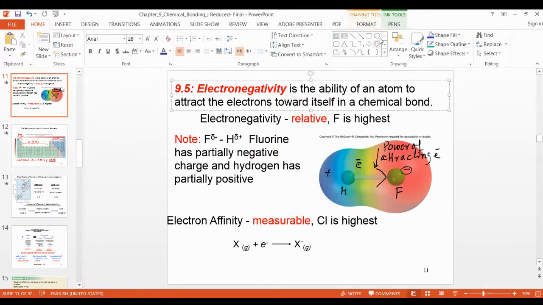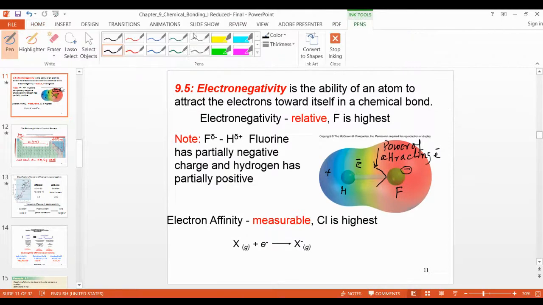Suppose NaCl, for example. Chlorine is negative, with high electronegativity, so it attracts electrons from sodium. That's why sodium will get a positive charge. That is because of the very high electronegativity of chlorine.